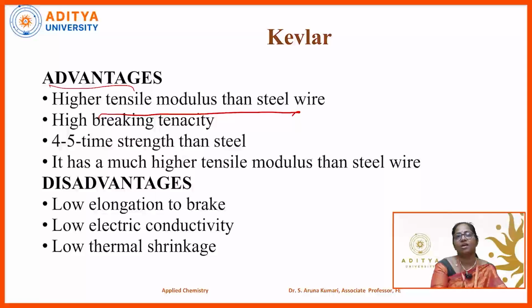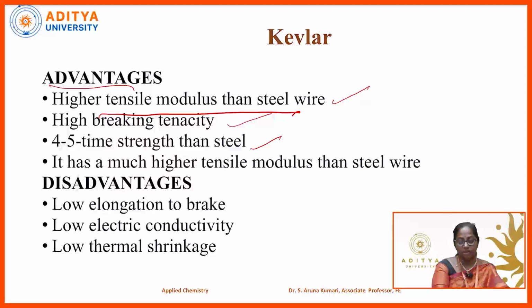And Kevlar is 4 to 5 times stronger than steel. So it has a number of advantages like high tensile modulus, high breaking tenacity, and it is 4 to 5 times greater in strength than steel.